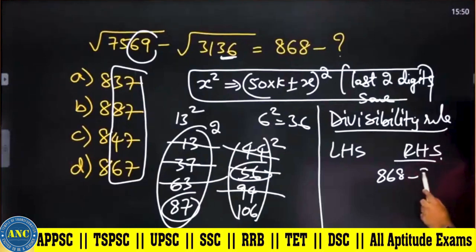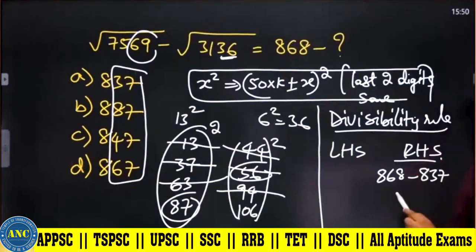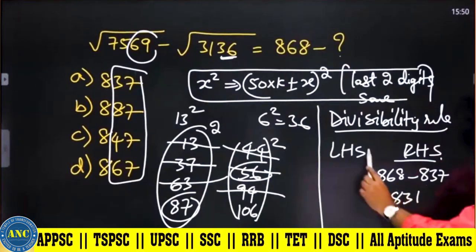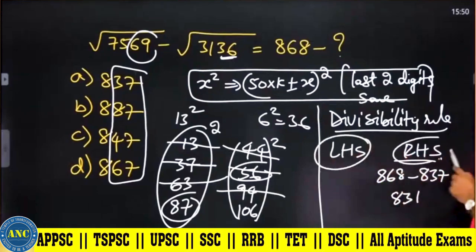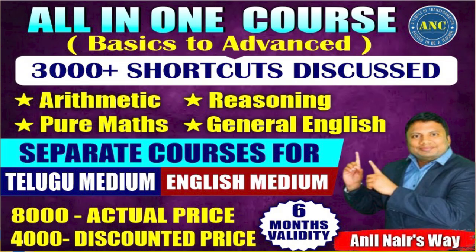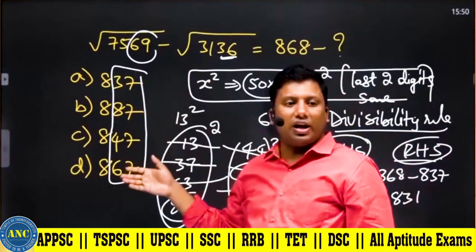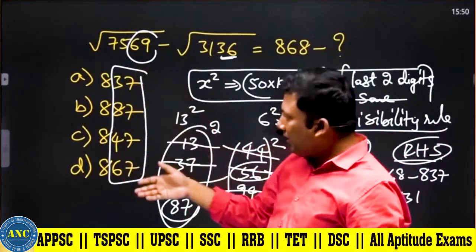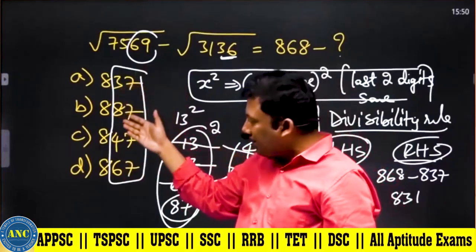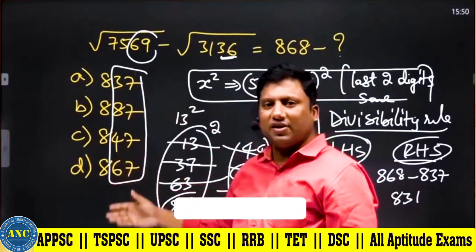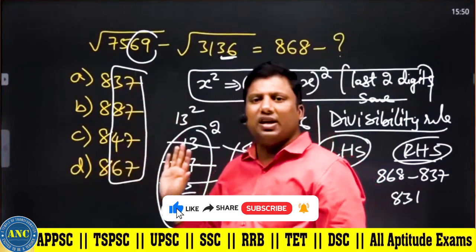868 minus. If I take 837, it is 831. Check whether the left hand side divisibility rule and the right hand side divisibility rule are all the same. All the answer options are odd only, right, Vinil? That is what I am explaining. 837, 887, 847, 867. Did you see any number which is even?